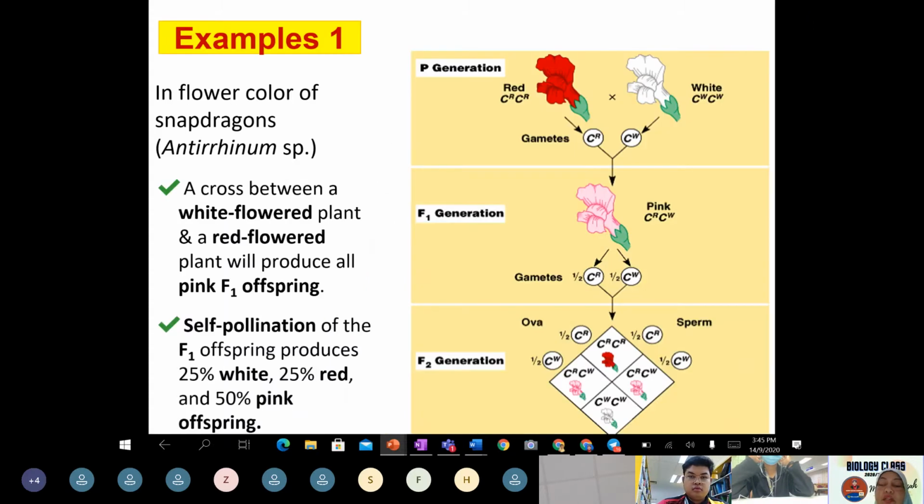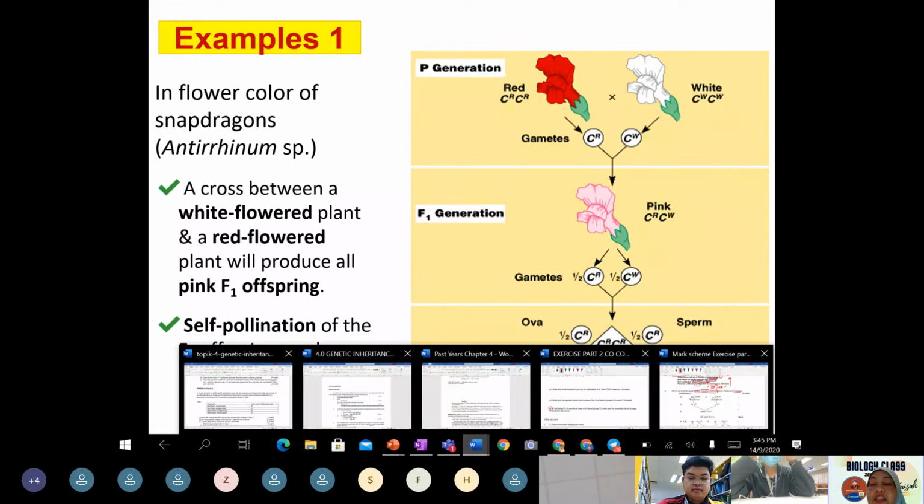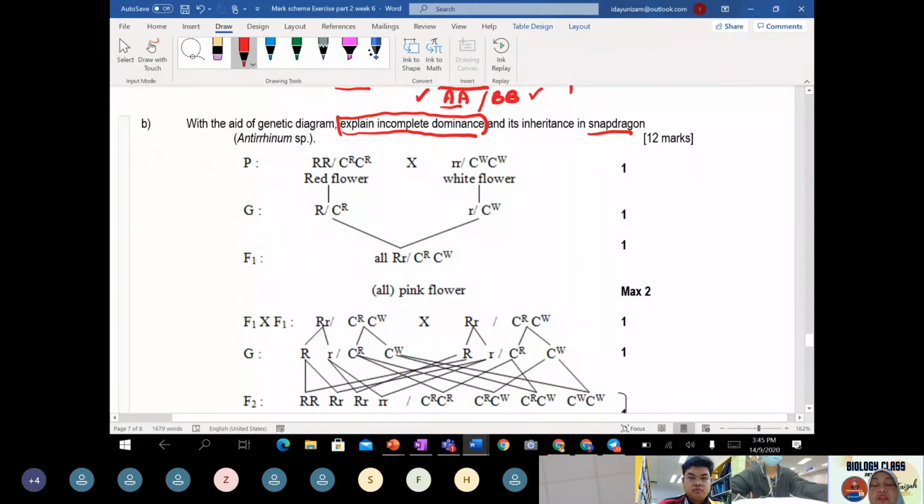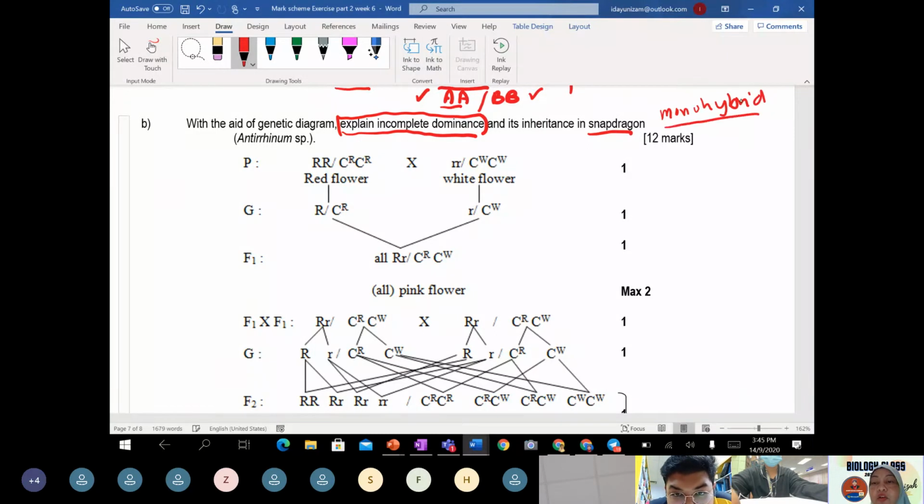In order to understand better, is it okay if the teacher discusses this with you this afternoon? Because this is a monohybrid, Snapdragon, still monohybrid, but it is incomplete.